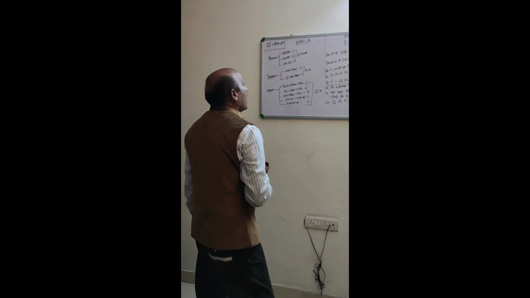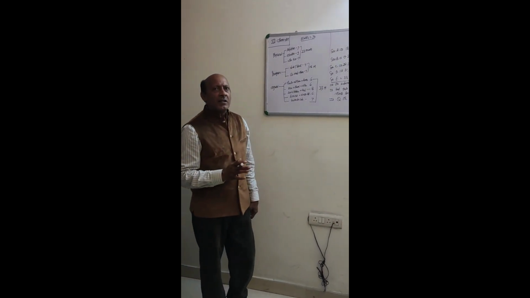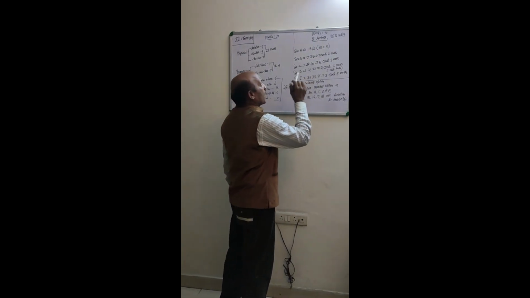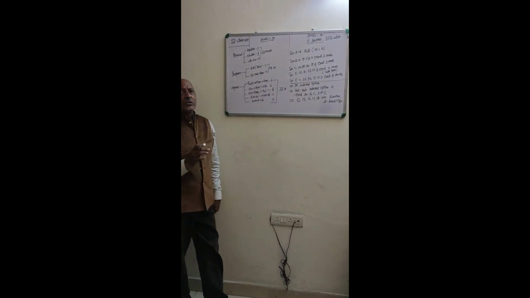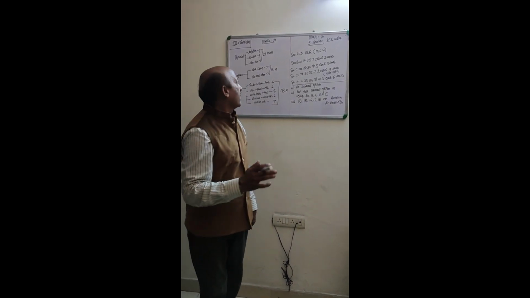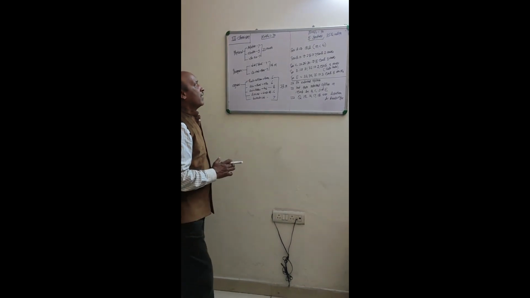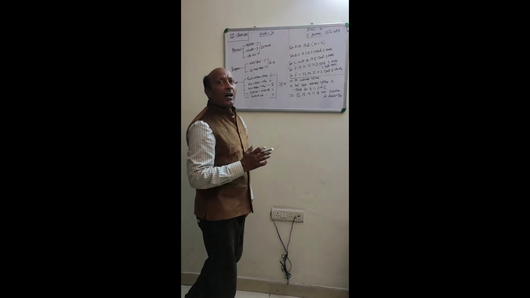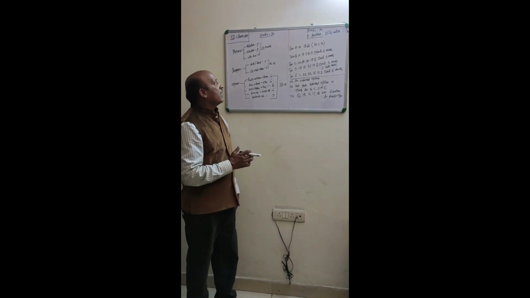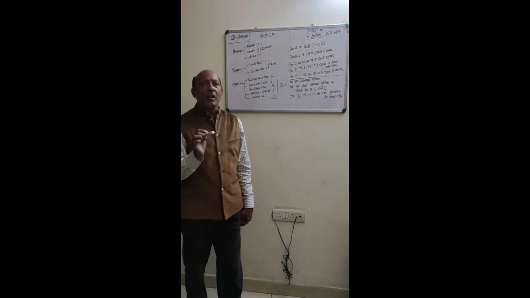Dear students, your question paper in the CBSE board examination contains a total of 35 questions, and these 35 questions are divided into 5 sections: section A, section B, section C, section D and section E. Section A consists of 18 questions. All questions are MCQ, that is multiple choice questions. And section B consists of questions 19 to 25, 7 questions, each having 2 marks.